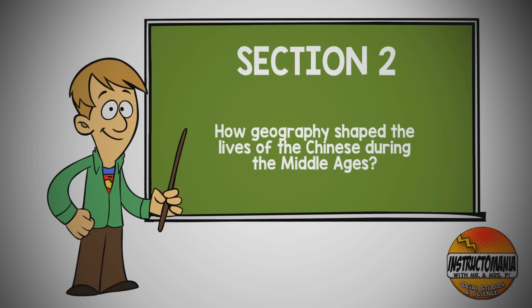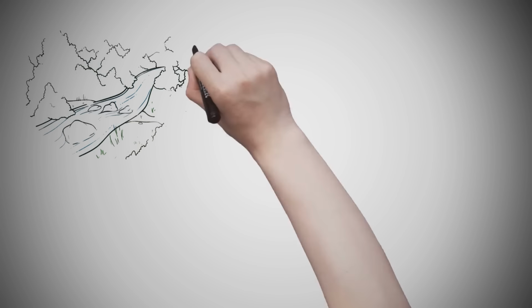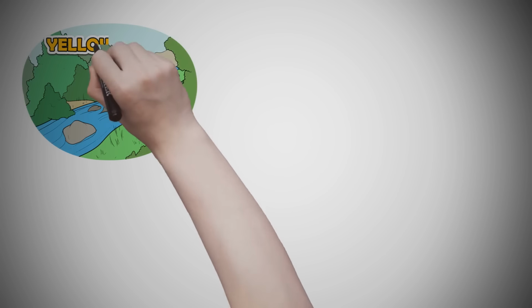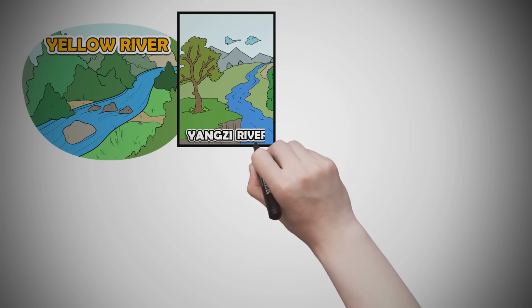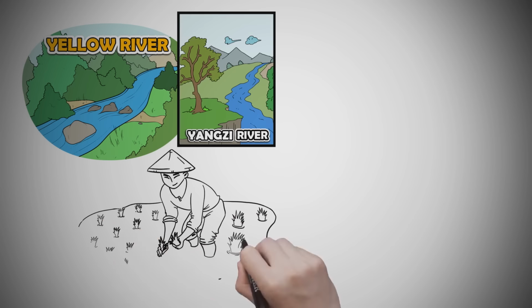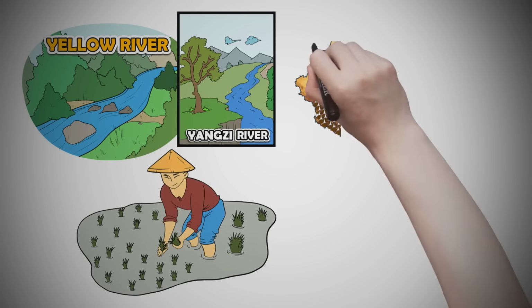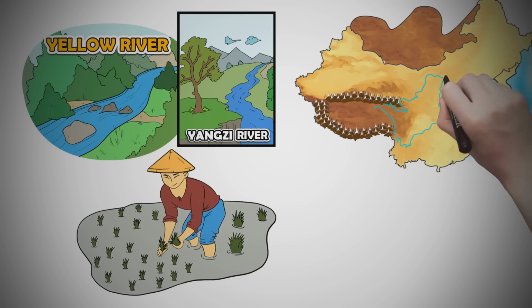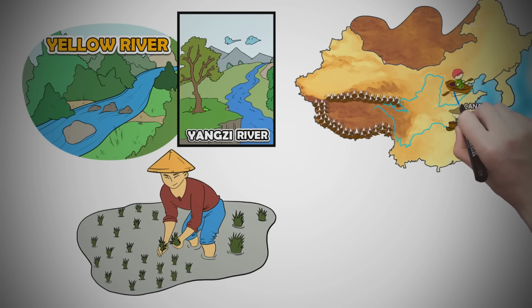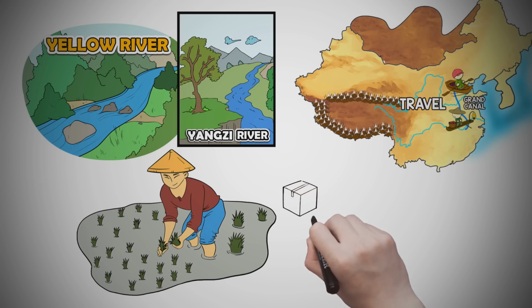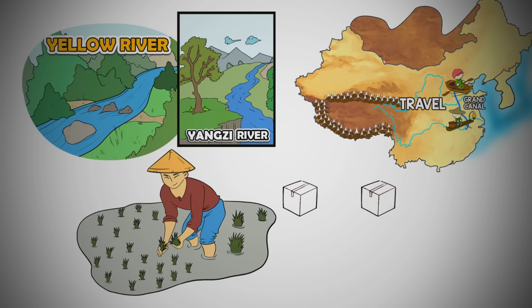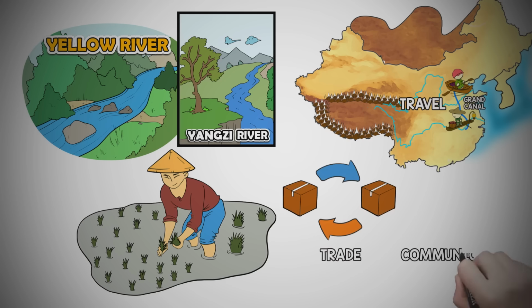How geography shaped the lives of the Chinese during the Middle Ages. The Yellow River and Yangtze rivers continued to affect life in China during the Middle Ages. In addition to farmland expanding to accommodate a growing population, the Grand Canal, created during the Sui dynasty and expanded in later dynasties, connected the Chinese to enable travel, the trade of resources, and increased communication.